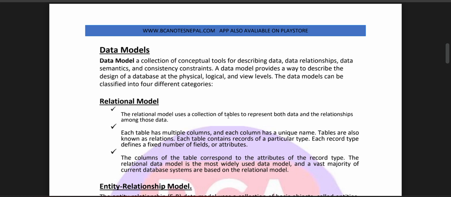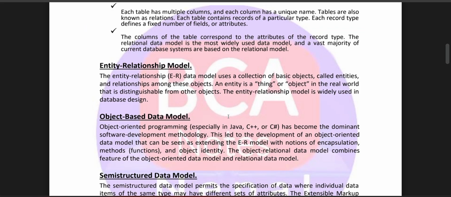The relational data model is the most widely used model, and the vast majority of current database systems are based on the relational model.